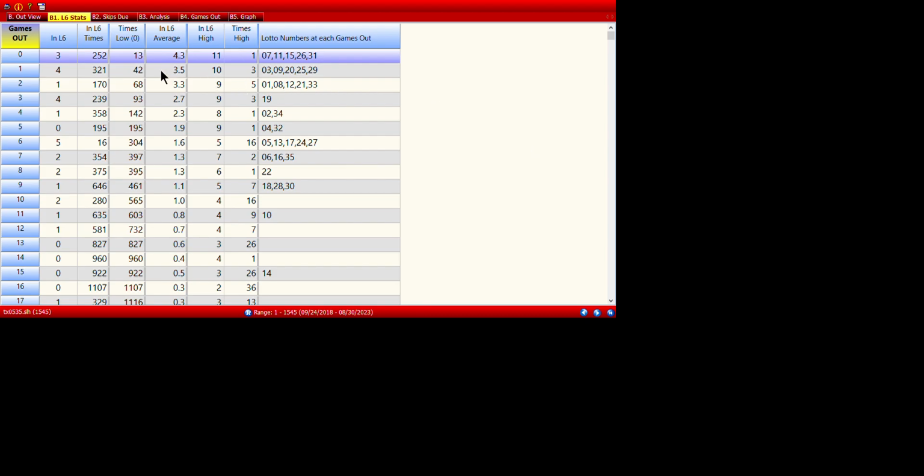Yeah, that's me. Okay, in the L6, in the last 6, these are the games out. These are the skips here, and this is what's happened in the last 6. See, the number of times each game's out, 0 to 6, has appeared in the last 6 drawings. So I can increase it if I want to.